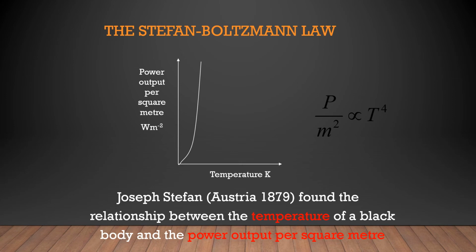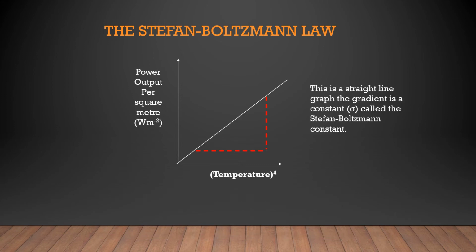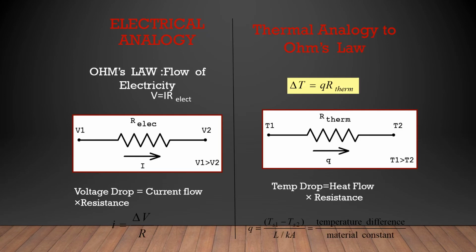If we want to remove the proportionality here, he introduced sigma. Sigma is nothing but the Stefan-Boltzmann constant. He also derived the value of the Stefan-Boltzmann constant, that is 5.667 into 10 to the power of minus 8.